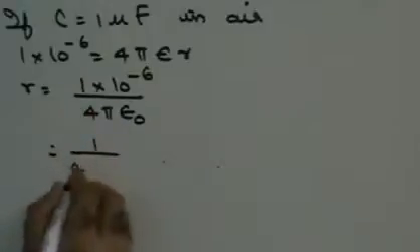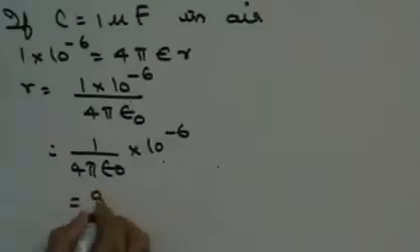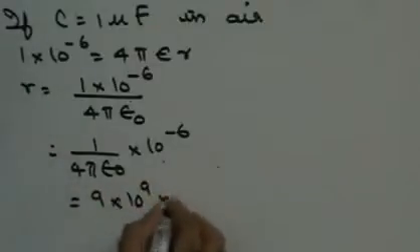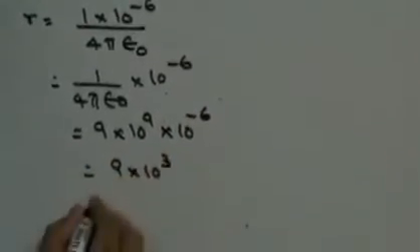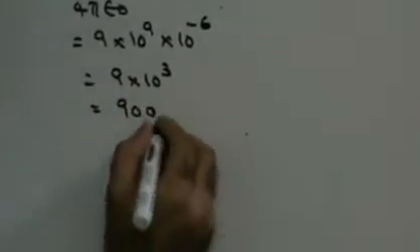Now, since it is in air, epsilon will be equal to epsilon 0. Now, 1 upon 4 pi epsilon 0 is nothing but 9 into 10 raised to 9. So this is going to be 9 into 10 raised to 9 into 10 raised to minus 6, that is 9 into 10 raised to 3, that means 9,000 meters.